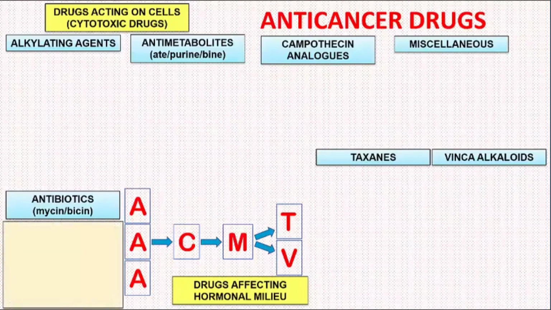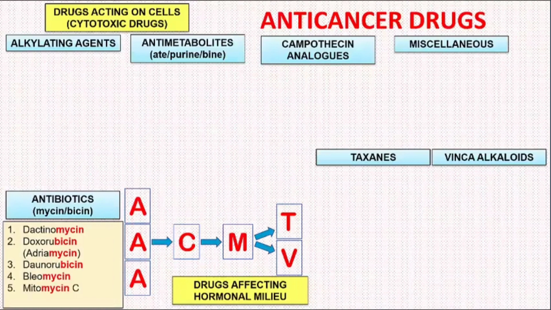So, first we will populate the drugs under antibiotics. We will observe that all the drugs in this group end with the letters mycin, M-Y-C-I-N, or bicin, B-I-C-I-N. So we have dactinomycin, doxorubicin, daunorubicin, bleomycin, mitomycin C, and mitoxantrone. Mitoxantrone is an exception in that it does not end with mycin or bicin.